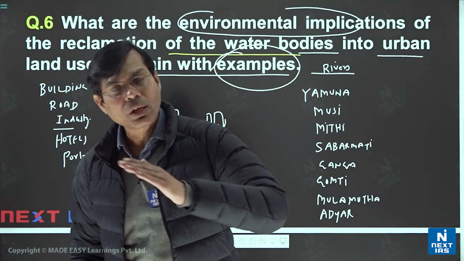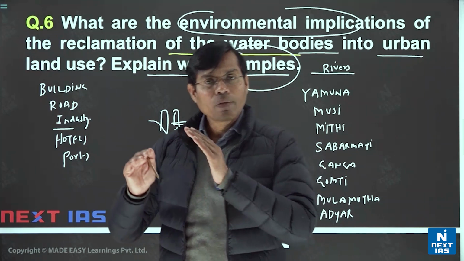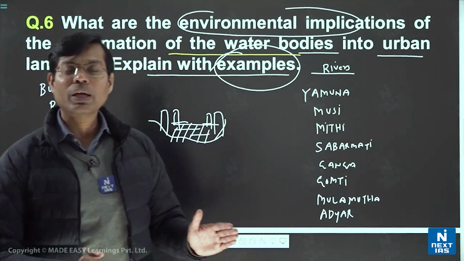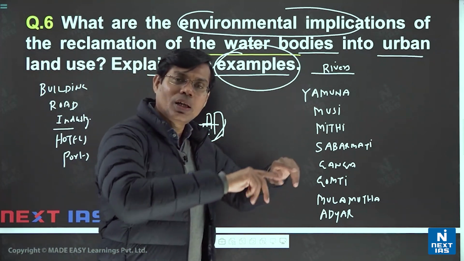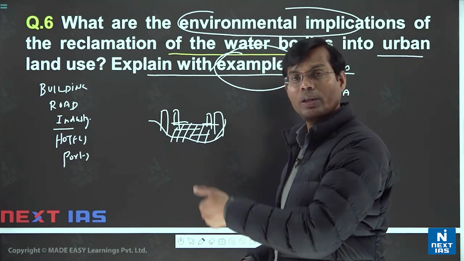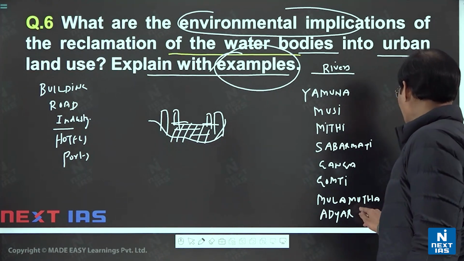Actually, most of the big cities have developed, not only in India but worldwide, along the river bank, along the lake. Freshwater bodies were required. Ancient civilization flourished near the river bank.